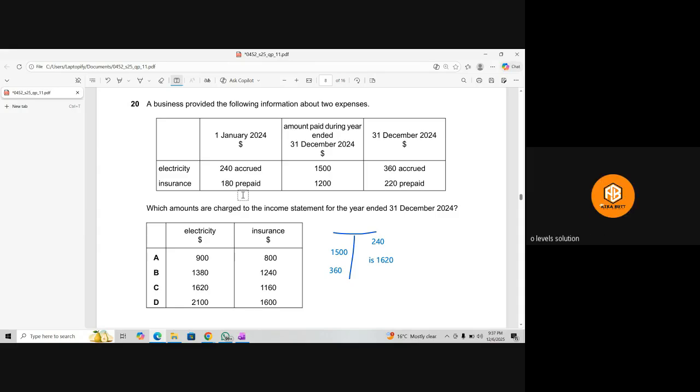Yeah, but let me write down what is the right answer and wrong answer. Probably C is the correct answer because 1620 for electricity. Which answer? C. Are you sure? Yeah, if you are sure, because there is no other 1620 written there, there is no other common.